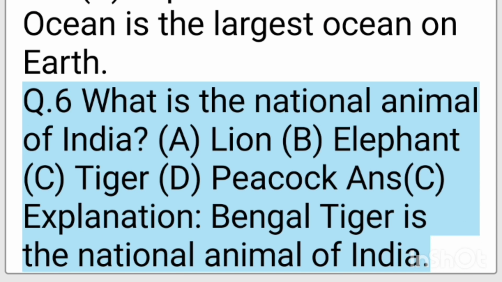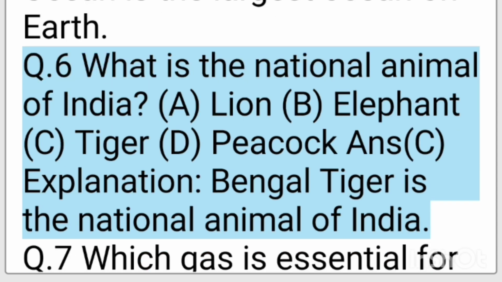Q6. What is the national animal of India? A. Lion. B. Elephant. C. Tiger. D. Peacock. Ans. C. Explanation. Bengal tiger is the national animal of India.